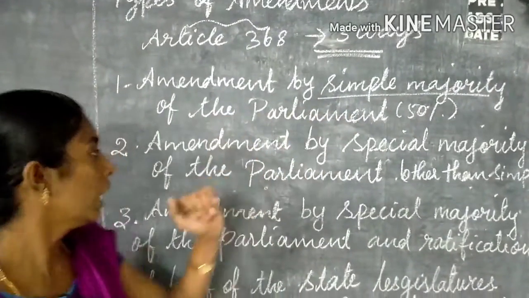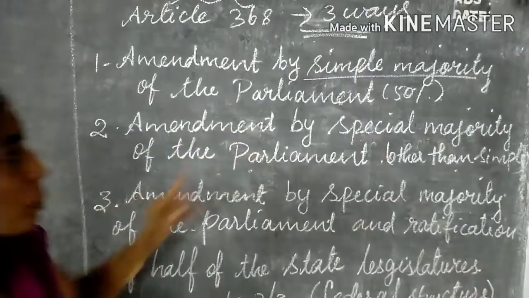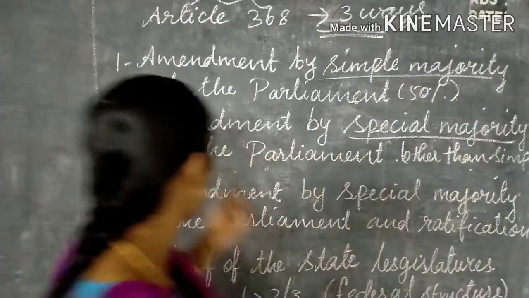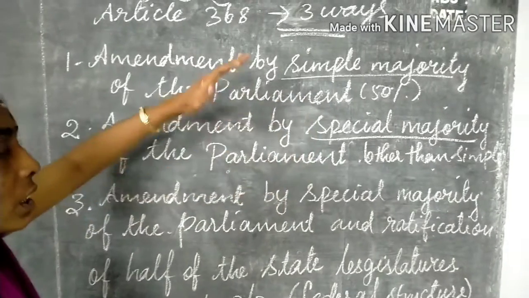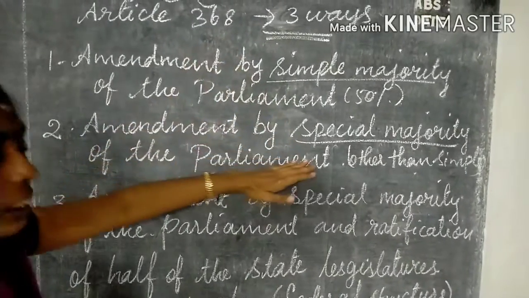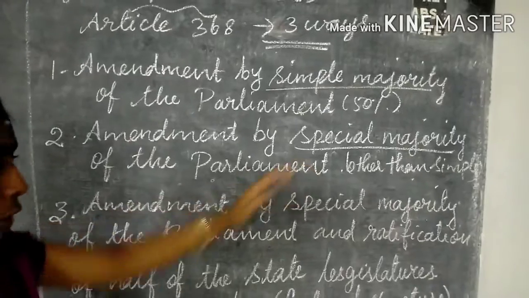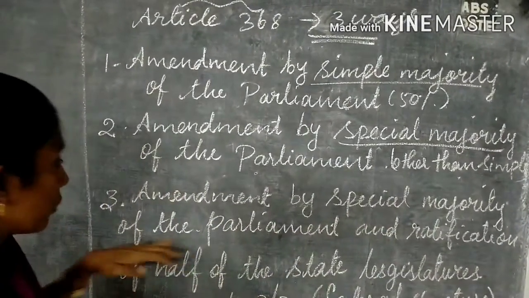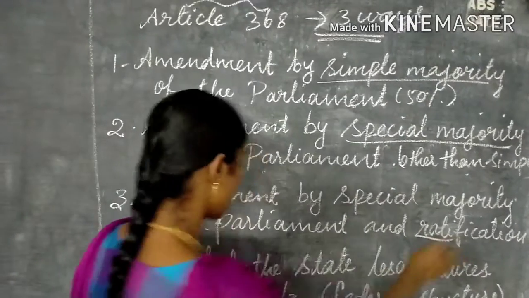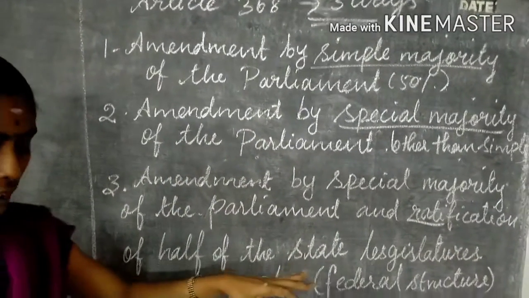Second, amendment by special majority of the Parliament. This is other than the simple majority; they call it special majority. Third, amendment by special majority of the Parliament and ratification by half of the state legislatures.